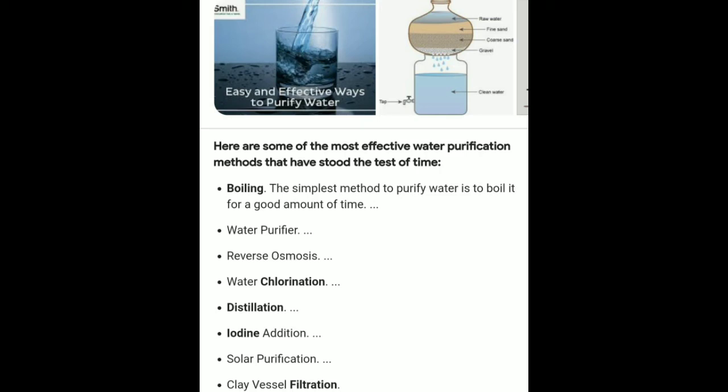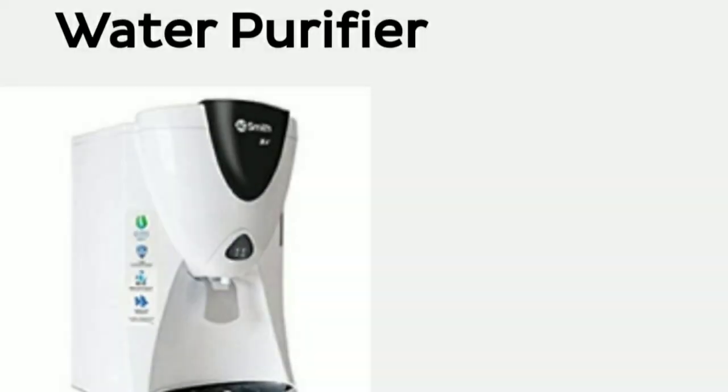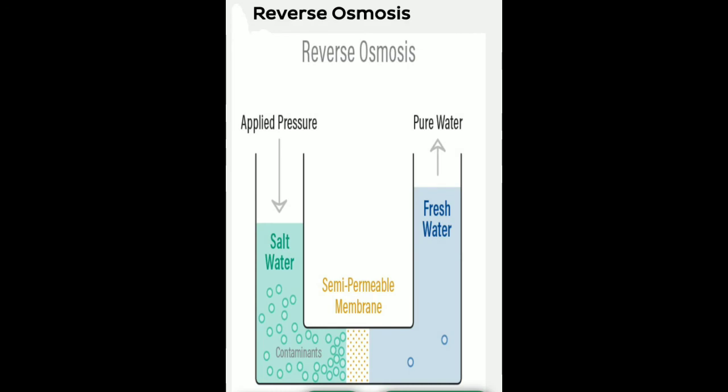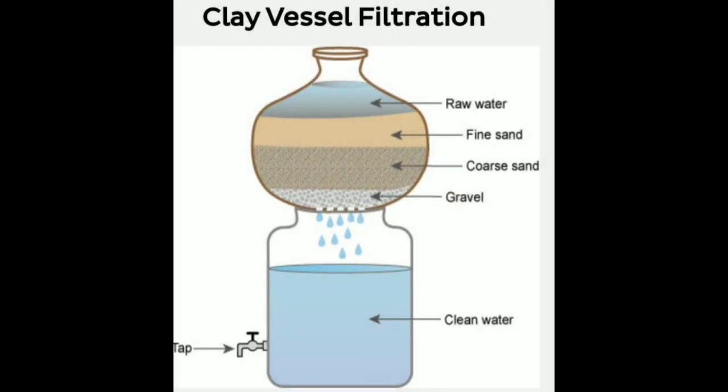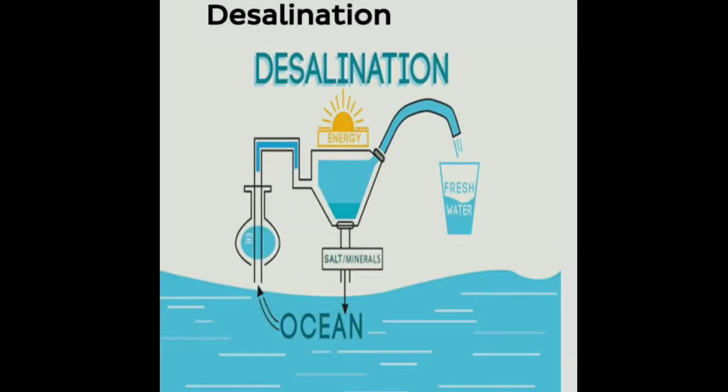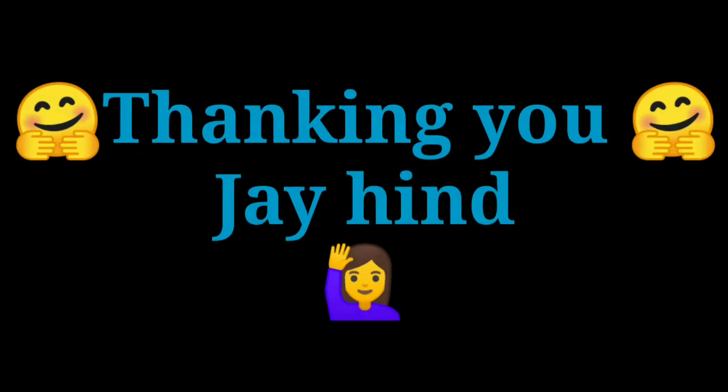Next question. What are the methods of purification of drinking water? Here are some of the most effective water purification methods that have stood the test of time. Boiling. The simplest method to purify water is to boil it for a good amount of time. Water purifier, reverse osmosis, water chlorination, distillation, iodine addition, solar purification, clay vessel filtration, UV radiation, desalination.